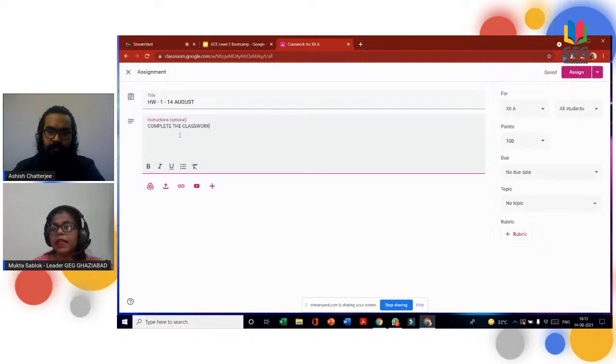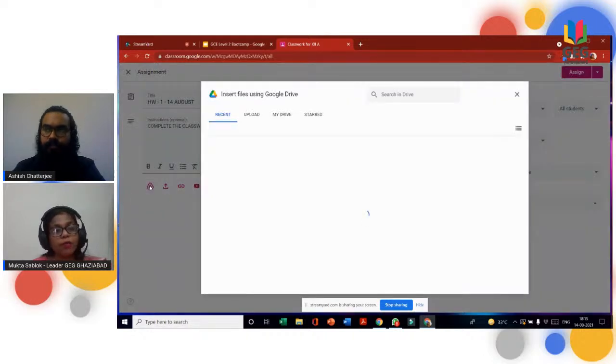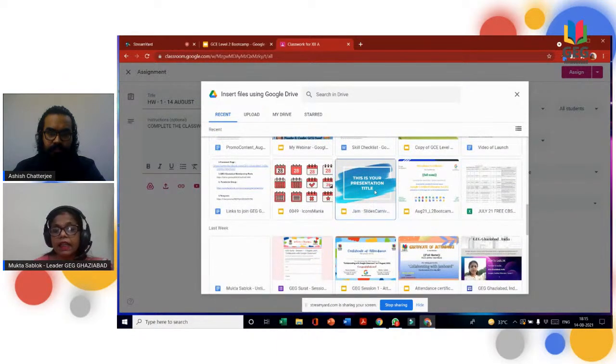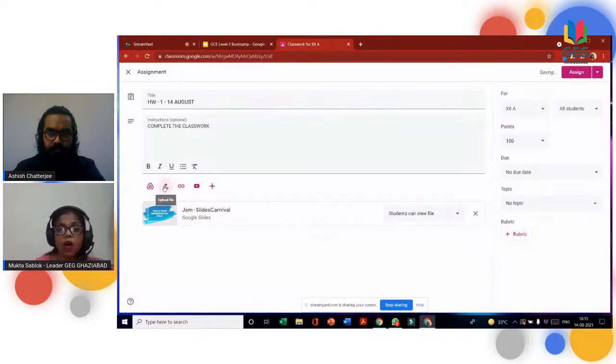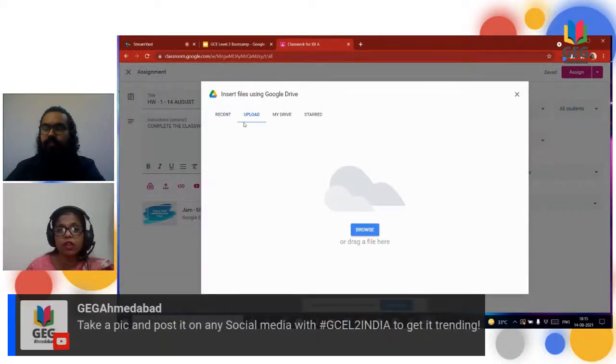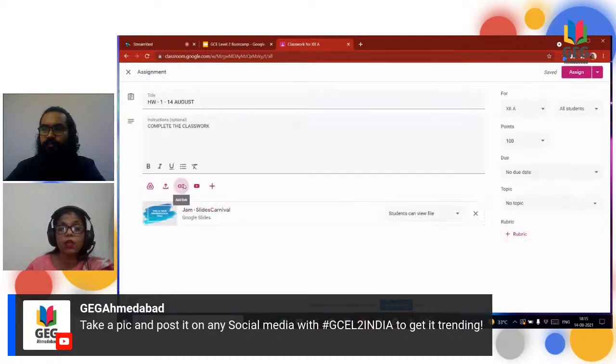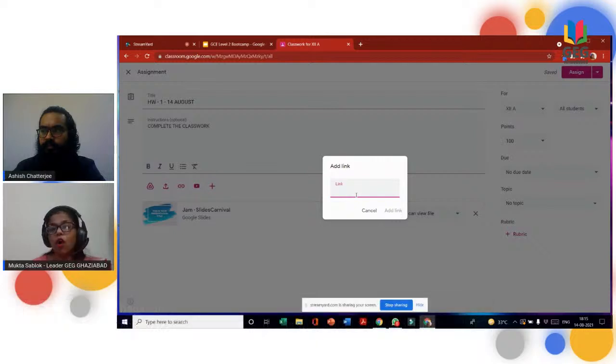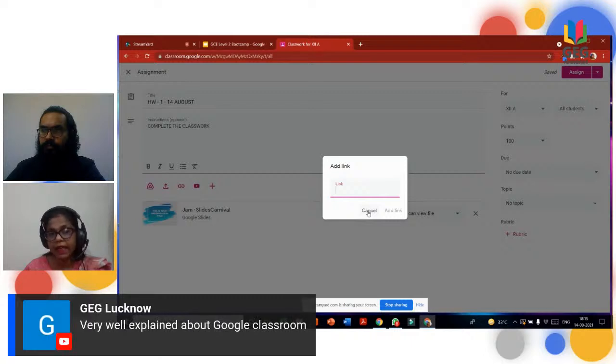Assignment means the student will get an option of uploading their work. That is the use of assignment. But if you want to give them an assignment here, you can add a file from your Google Drive. You can insert any new file. Let's suppose I have just inserted it, or you can upload a file from your desktop, or you can give a link if you want to give a link to any of your forms, any of your Jamboard, any of your YouTube links. You can directly paste the link here.